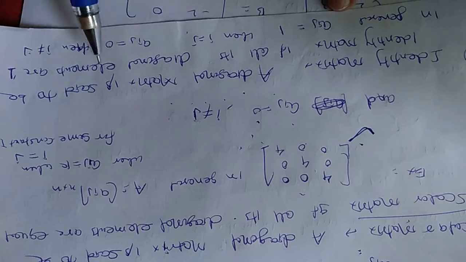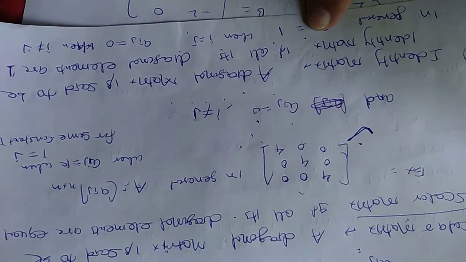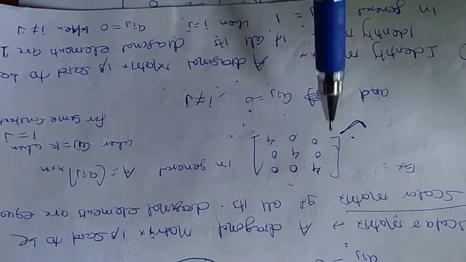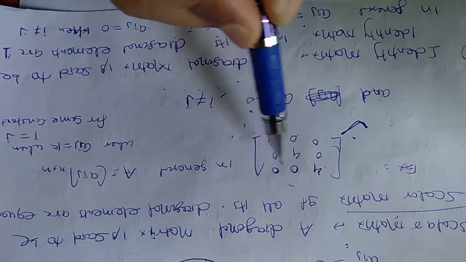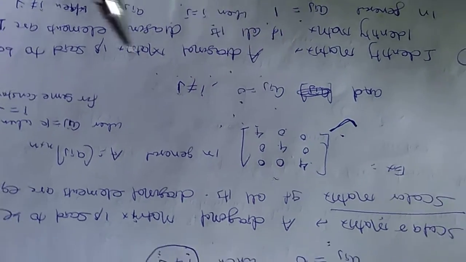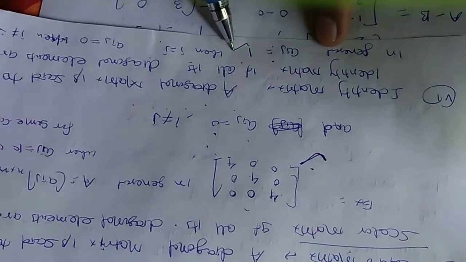Identity matrix. A diagonal matrix is said to be an identity matrix if all its diagonal elements are 1. Means where it is written 4 4 4, in place of that, when it is 1 1 1, then we say that it is an identity matrix.